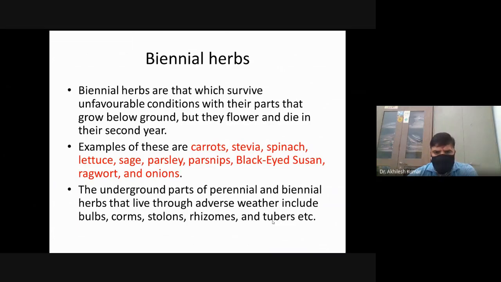The underground parts of perennial and biennial herbs that live through adverse weather include bulbs, corms, stolons, rhizomes, and tubers. These are the parts: bulbs, corms, stolons, rhizomes, and tubers. During unfavorable conditions, perennial and biennial plants survive through these parts and produce new shoots during the next favorable season.